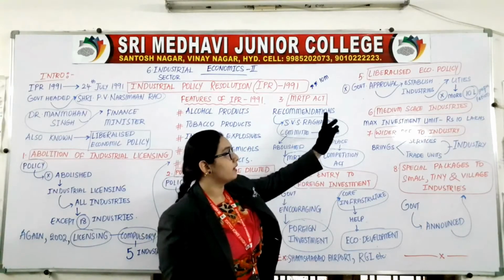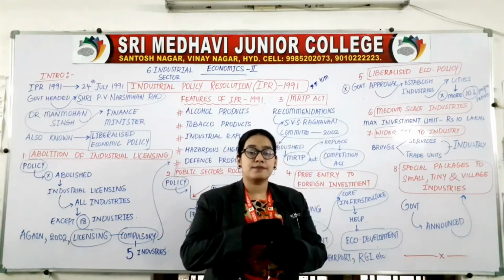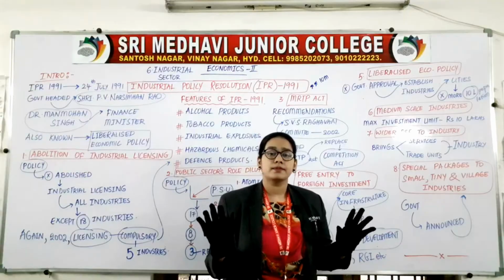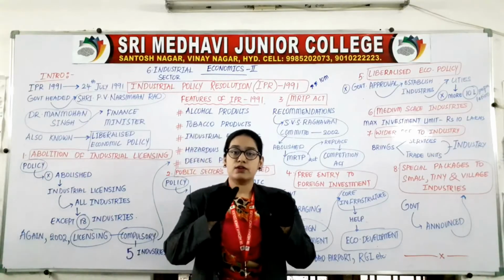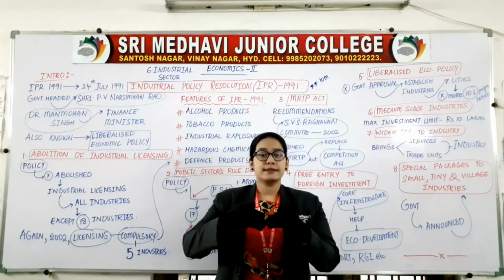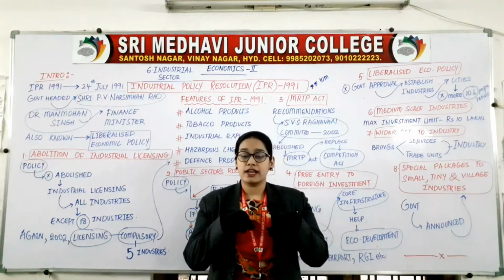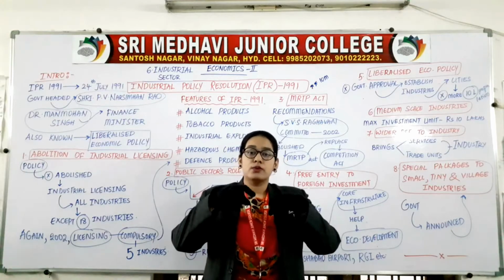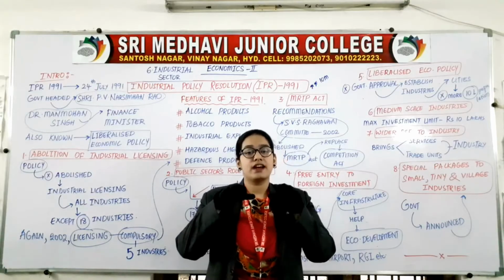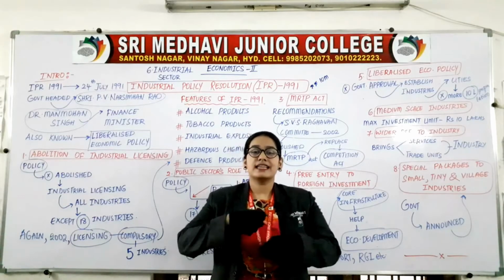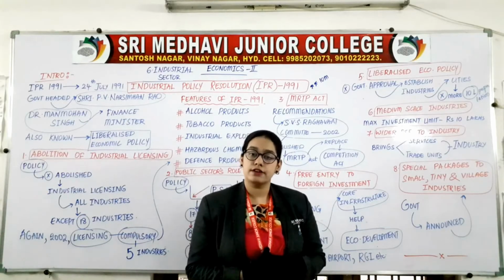Coming to the fifth point, liberalized economic policy. Liberalized means free trade without any barriers. For example, whenever we drive on some road, we will find some speed breakers. We are at our speed, but whenever we see the speed breaker, we catch the brakes of our bike. So we are reducing our speed. It is creating some problem, some hurdle on our way.